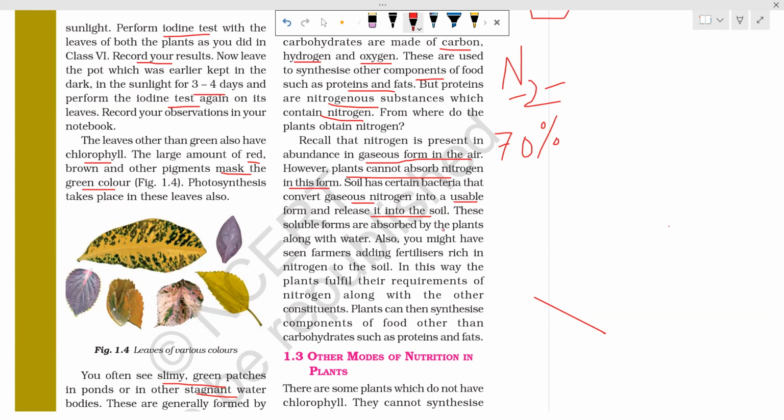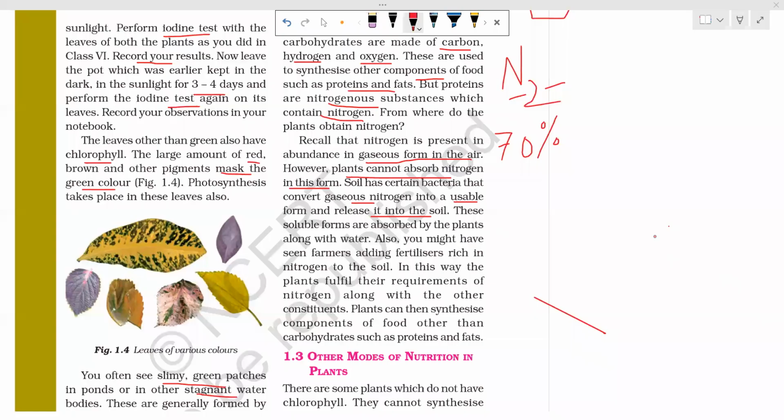So these gaseous forms of nitrogen are converted into soluble forms. What are the soluble forms? They are ammonia. It is not written here. Leave it. And these soluble forms of nitrogen, along with water, are absorbed by the plants.